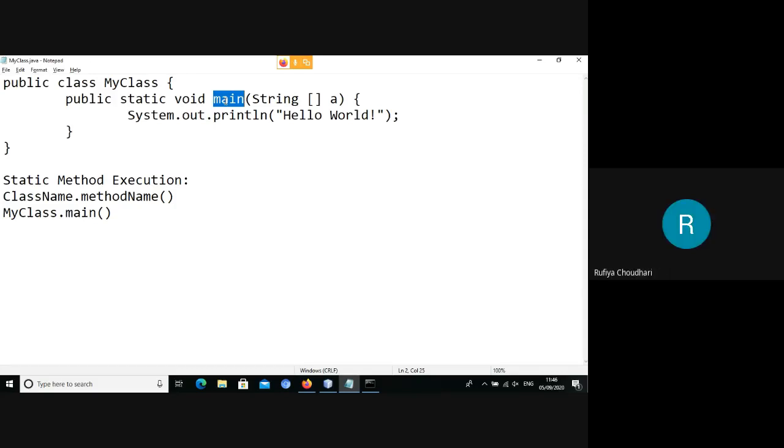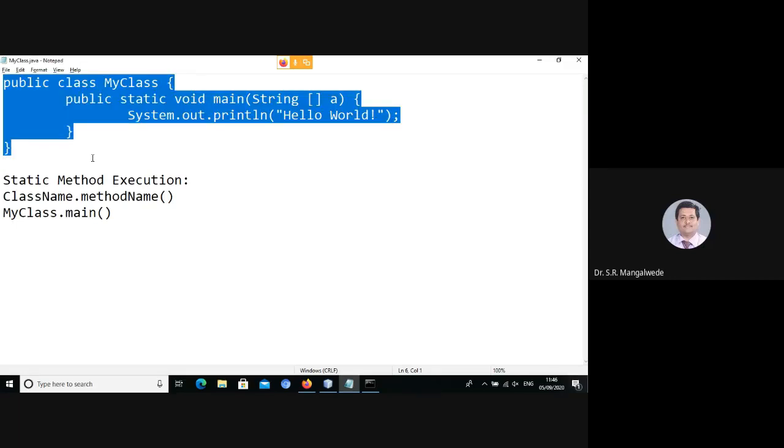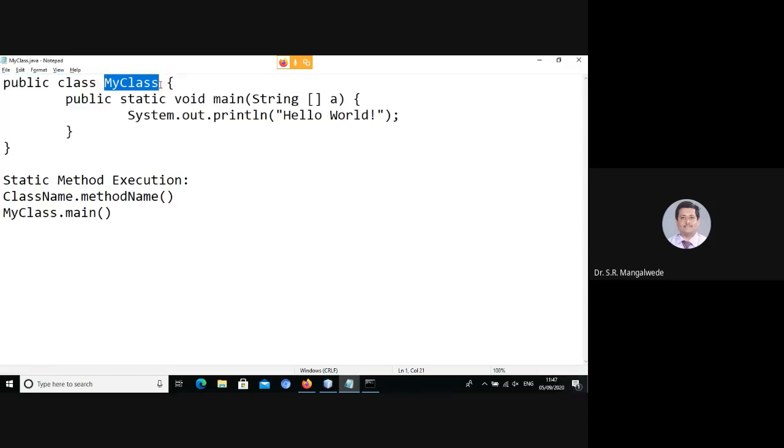Now, who has to execute this program? Main has to be executed by someone, right? The JRE. JRE doesn't have any idea about which object, and JRE need not instantiate an object of every Java program that you are executing.